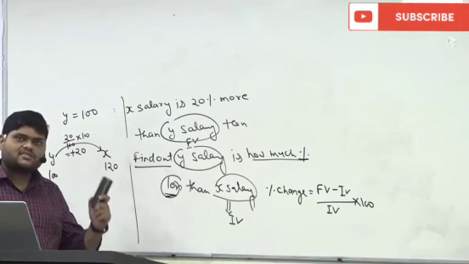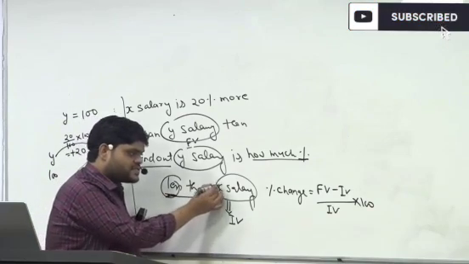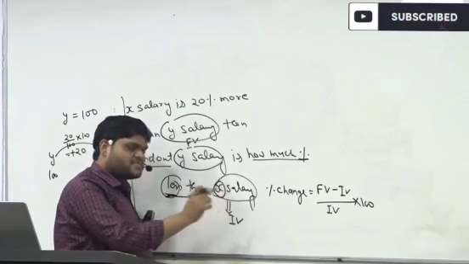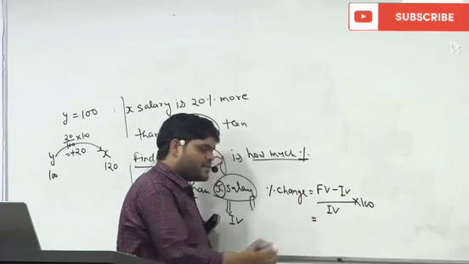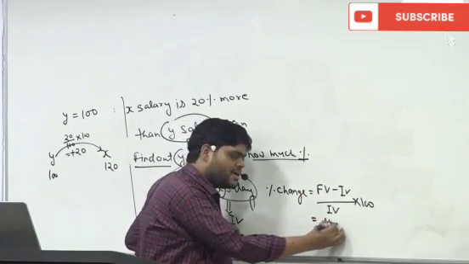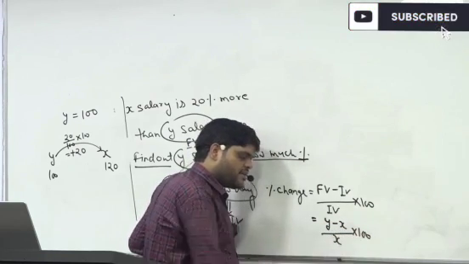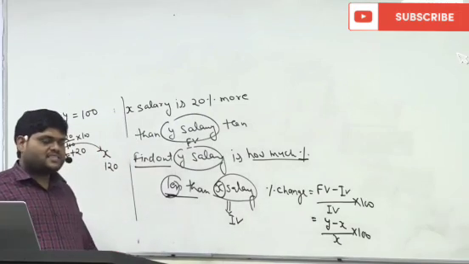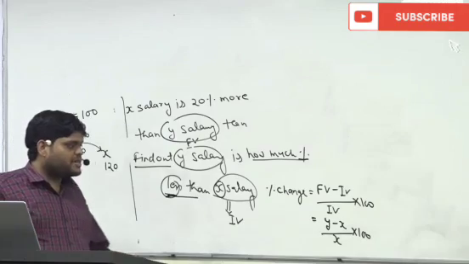And now what is the initial value here? I told you this "less than" is with X. That means X becomes your initial value and Y becomes your final value. So this becomes Y minus X upon X into 100. Now put the values.